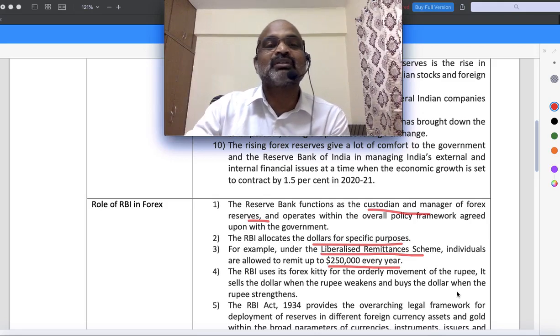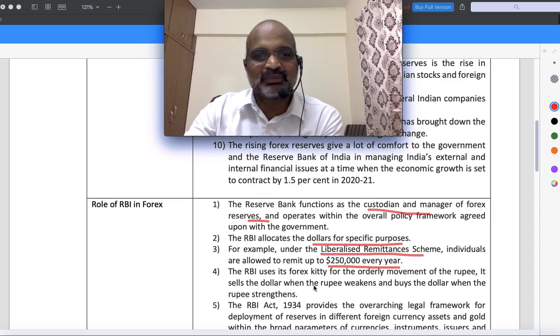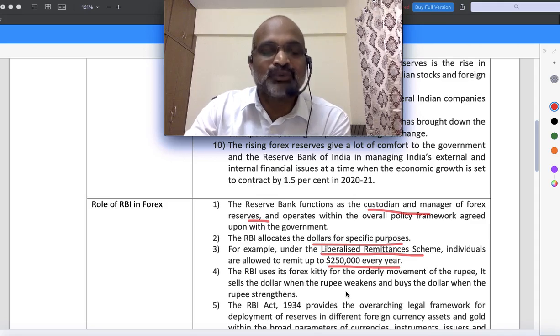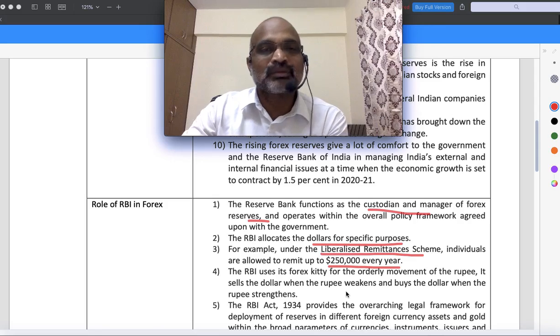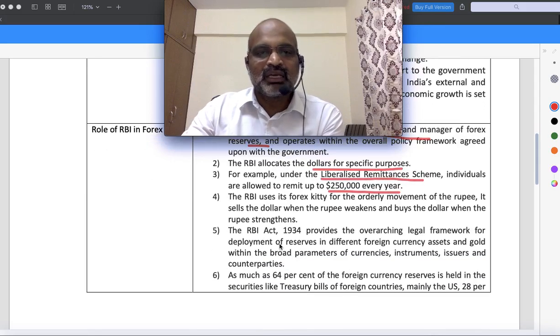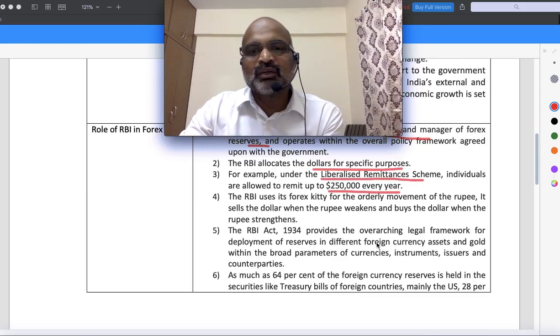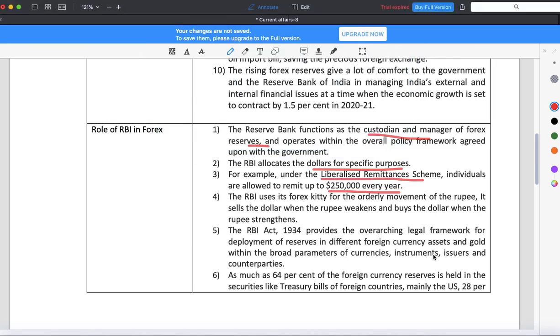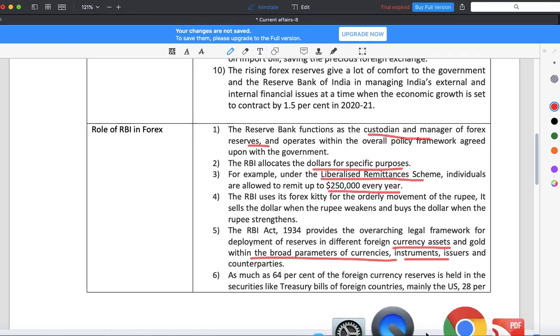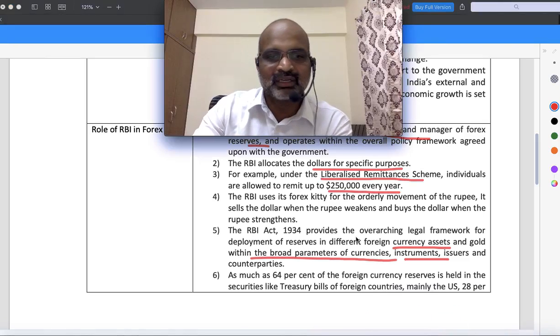How much? $250,000. That is the RBI fixed limit. RBI uses its foreign exchange to manage the movement of the rupee. Simply speaking, whenever the rupee value decreases, we will try to use this foreign exchange in such a way that the rupee value will not be affected very badly. And the RBI Act of 1934 provides the overarching legal framework for deployment of reserves in different foreign currency assets and gold within broad parameters of currencies, instruments, etc. That means the Reserve Bank of India will provide the legal framework for utilization of foreign exchange in different areas.